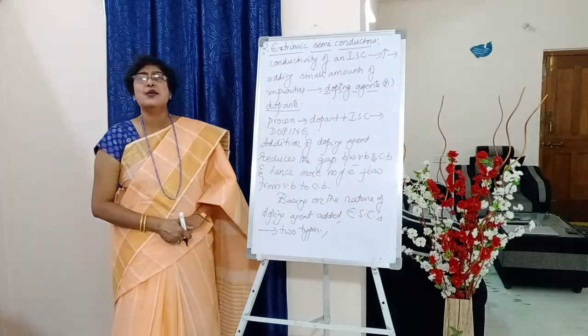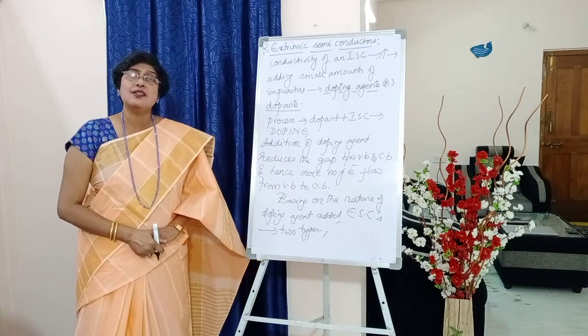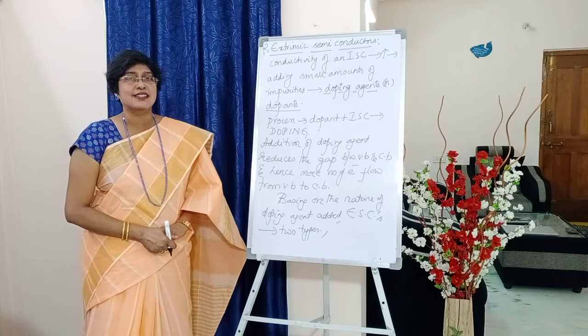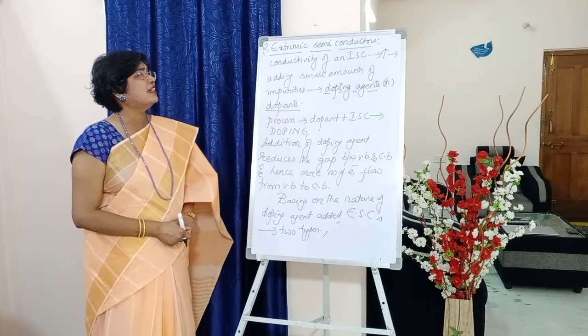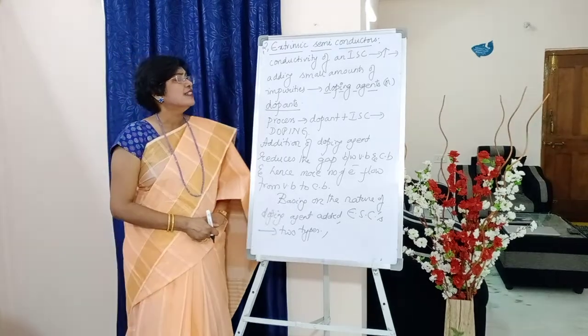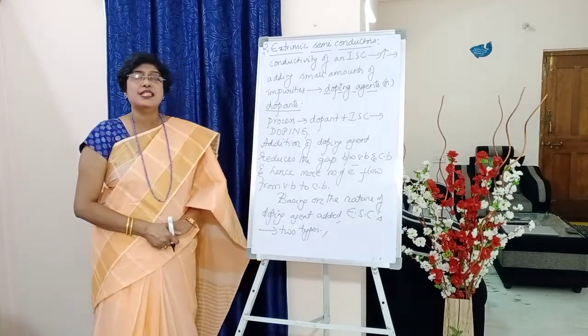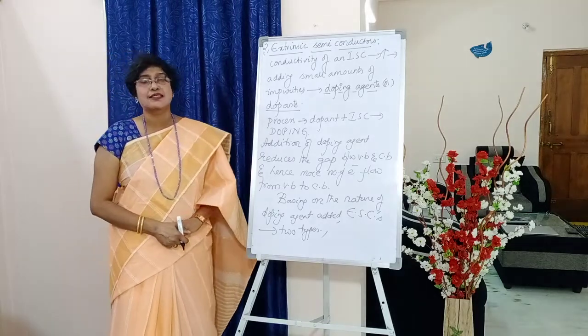Now, what are these impurities called, students? We call them dopants or doping agents. So I have written, students, the conductivity of an intrinsic semiconductor increases by adding small amounts of impurities called doping agents or dopants.